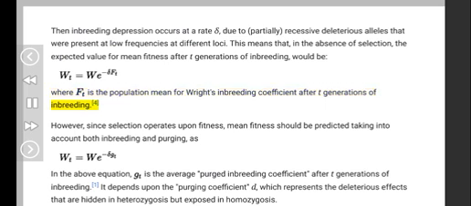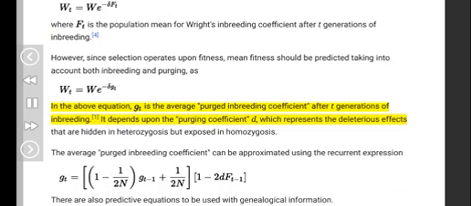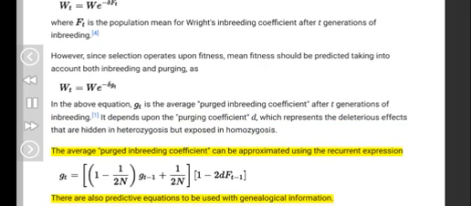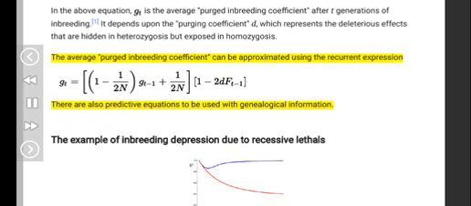However, since selection operates upon fitness, mean fitness should be predicted taking into account both inbreeding and purging, as in the above equation, where G is the average, purged inbreeding coefficient after T generations of inbreeding. It depends upon the purging coefficient, D, which represents the deleterious effects that are hidden in heterozygosis but exposed in homozygosis. The average, purged inbreeding coefficient can be approximated using the recurrent expression. There are also predictive equations to be used with genealogical information.